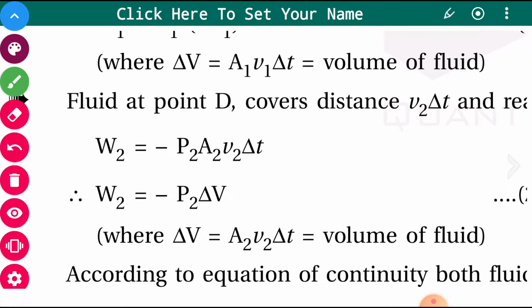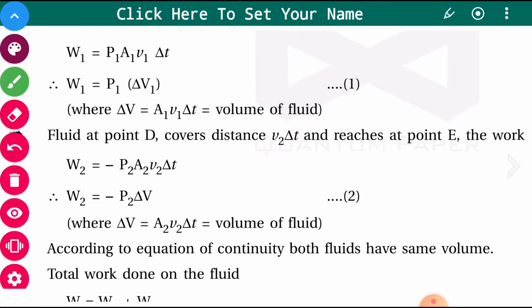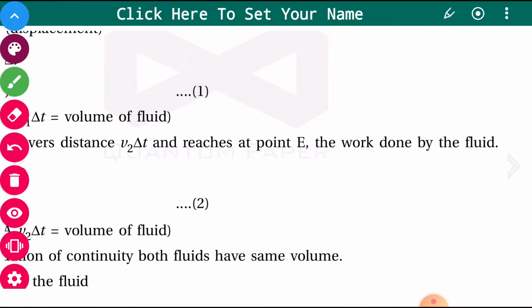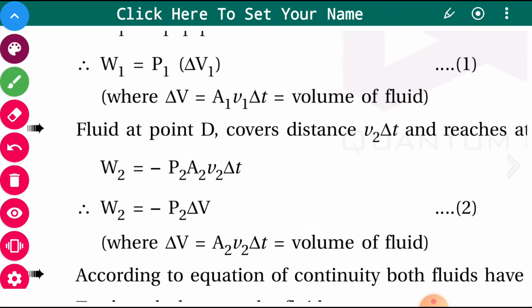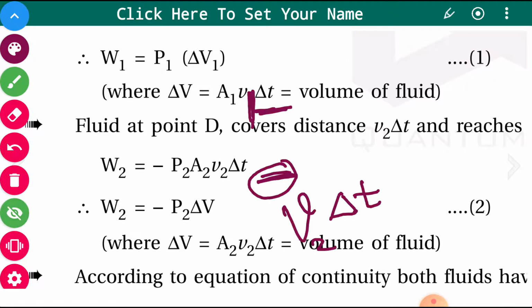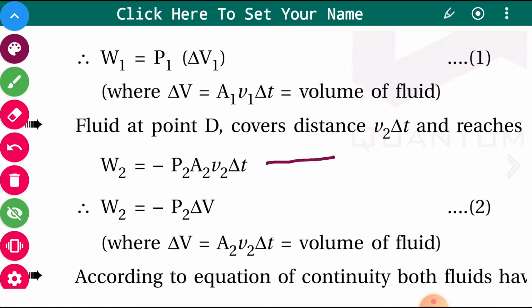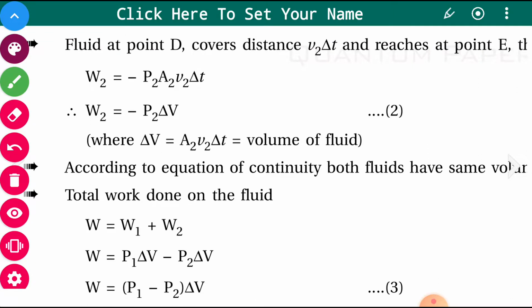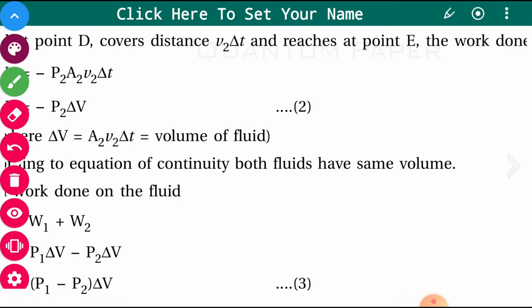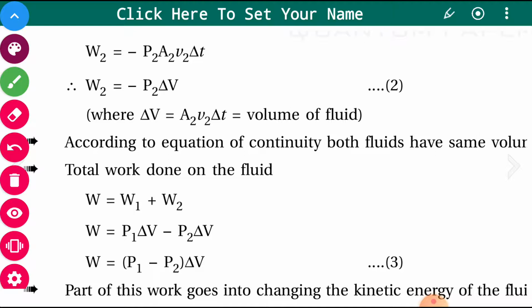The fluid at point D covers distance V2 delta T and reaches point E. Now this is the work done by the fluid, so we take it as negative. Same calculation, P2 A2 V2 delta T, but it is negative. Now A2 V2 delta T is nothing but delta V, the volume of fluid. According to the equation of continuity, both have the same volume, because whatever volume enters at the lower end will reach the upper end.